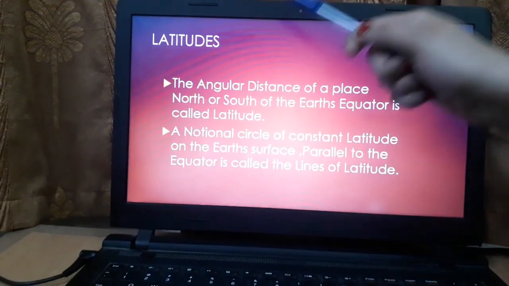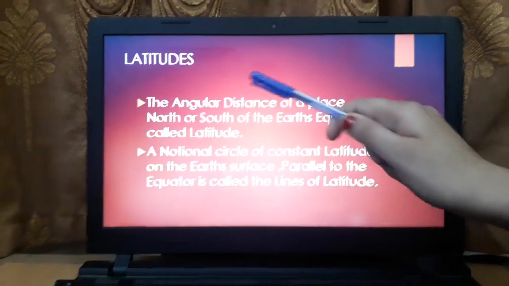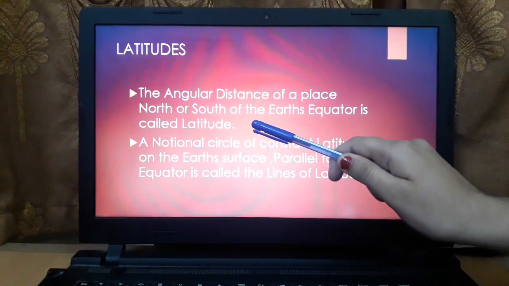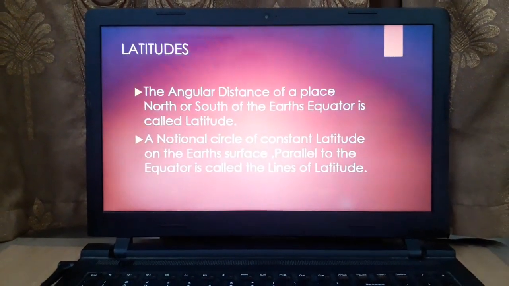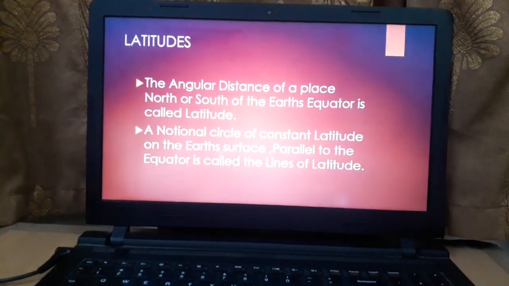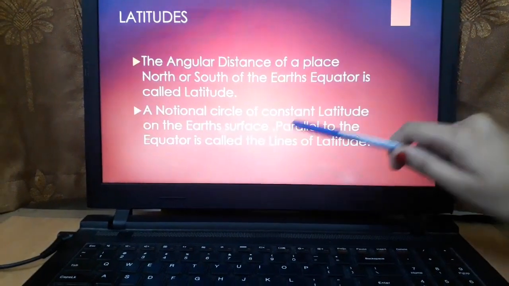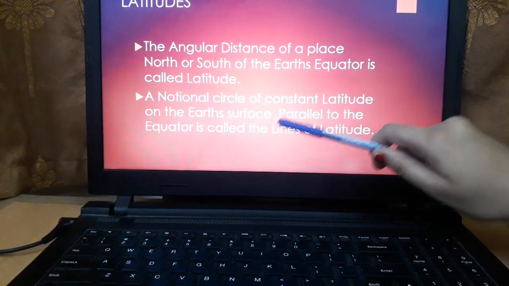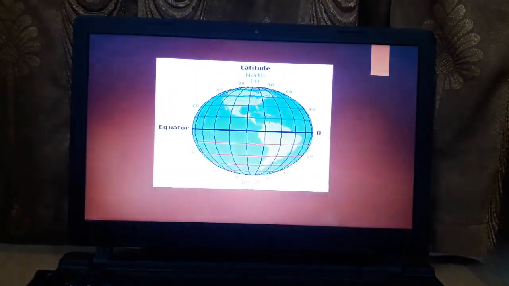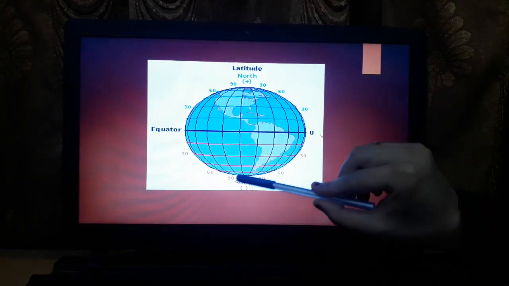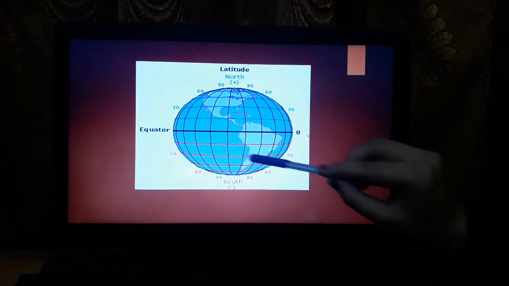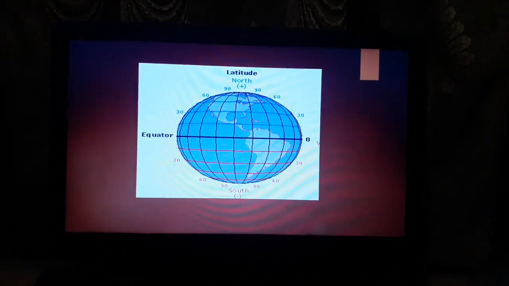Now comes the latitude. See, the angular distance of a place north or south of the Earth's equator is called the latitude. Then a notional circle of a constant latitude on the Earth's surface parallel to the equator is called the lines of latitude. Let us see. The two main important points: the angular distance. This is 90 degree, this is 60 degree, this is 30 degree, and these red lines are the latitude.